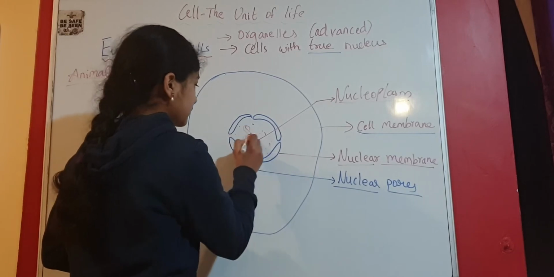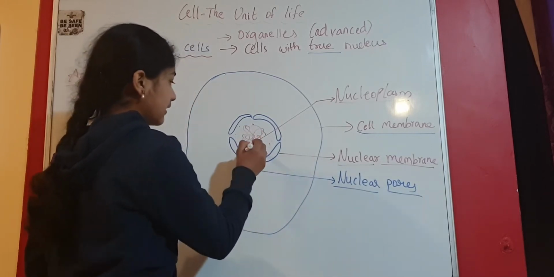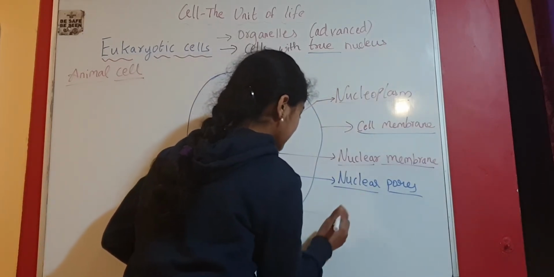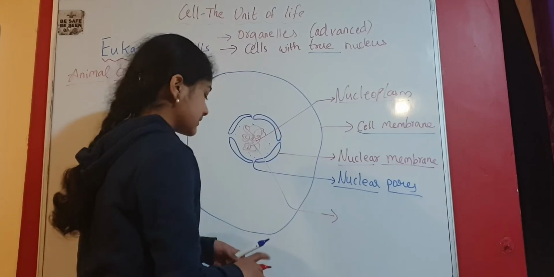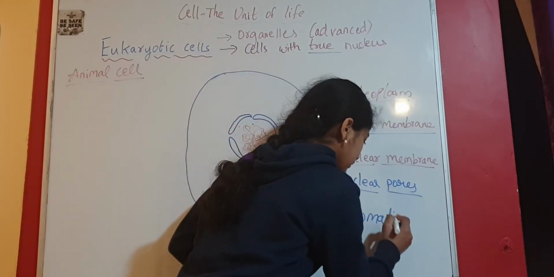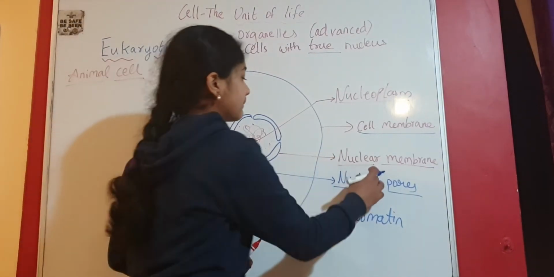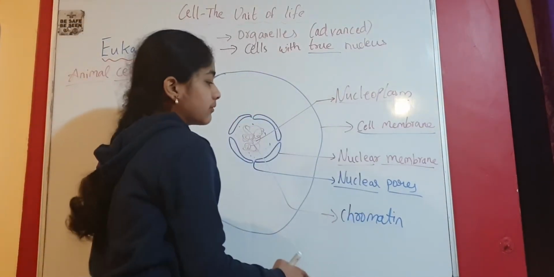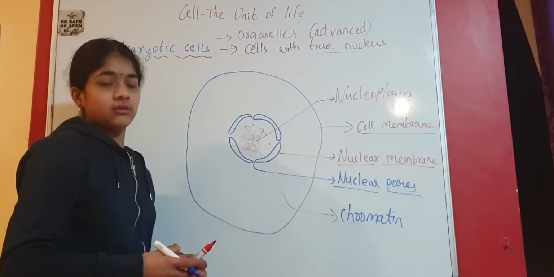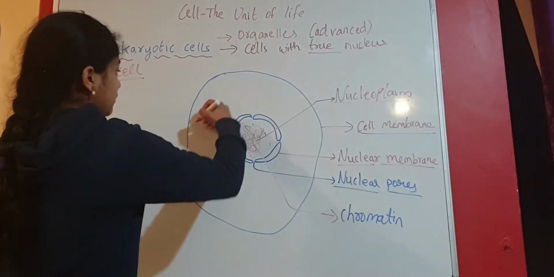One more thing, we know that the nucleus has DNA, the circular DNA. It has a special name. It is called chromatin, the chromatin fibers. So we have looked at the cell membrane, nucleoplasm, nuclear pores, and chromatin. Next, we are going to come to the main structure, the organelles.